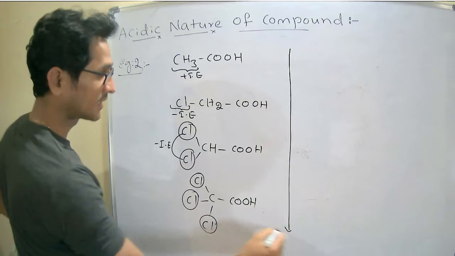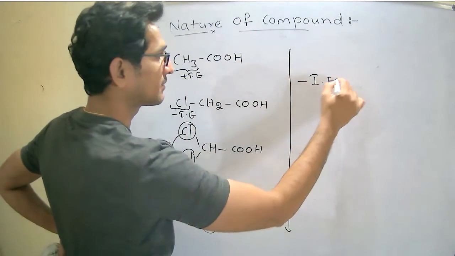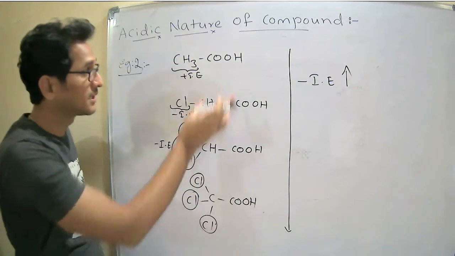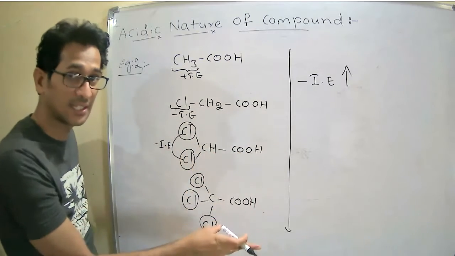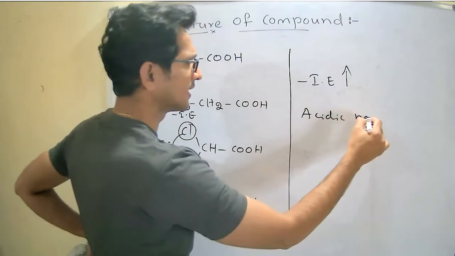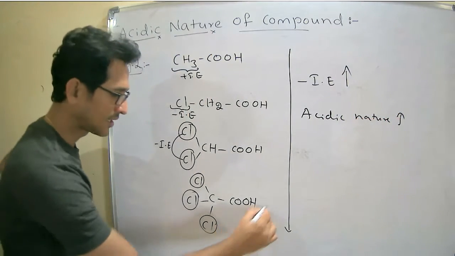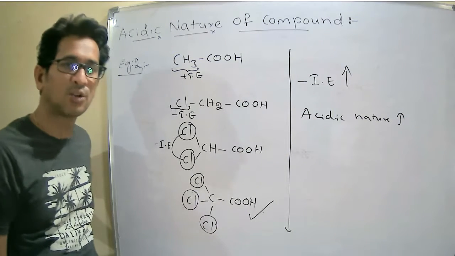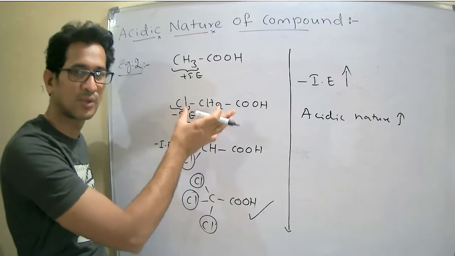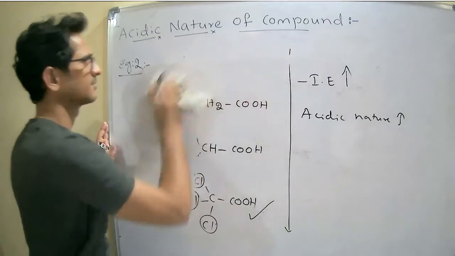So I can simply write what happens. We are moving from top to bottom. Minus inductive effect increases from top to bottom: 0, 1, 2, 3. Once minus inductive effect increases, acidic nature also increases. The fourth one is more acidic in nature than the third one, the second one, followed by the first one. Next.